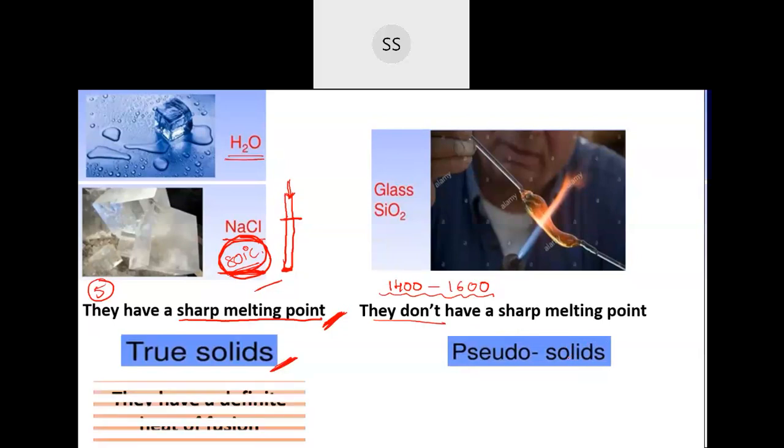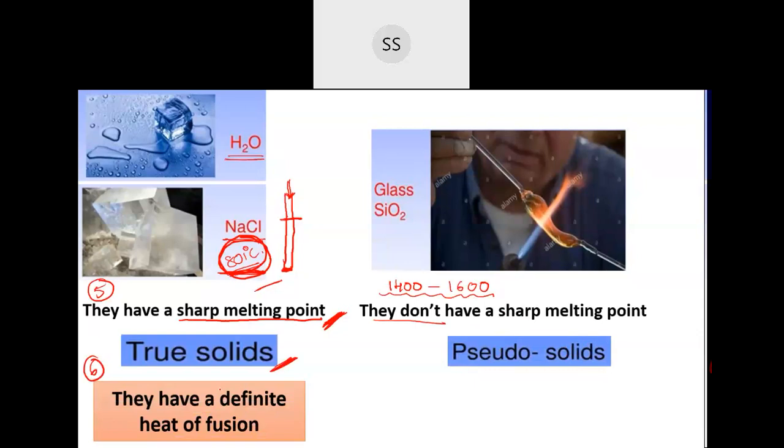solid ones. Okay, and one more, the next point, the sixth one, is almost connected to this itself. They have a definite heat of fusion. Heat of fusion is the amount of heat required. You have learned about enthalpy of fusion, if you remember. Correct, no? Enthalpy of fusion we have studied in thermodynamics. I hope you are able to recall that. Do you remember what was enthalpy of fusion?